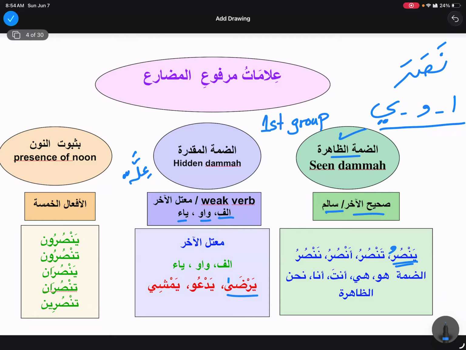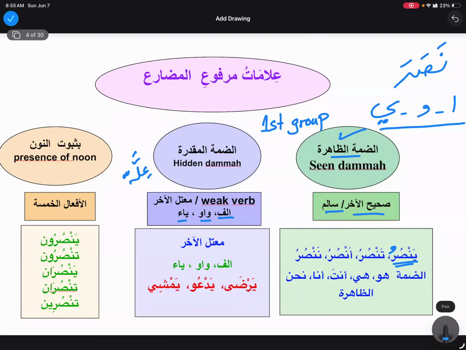So yarda is basically radiya in the madi, and then it becomes yarda. Radiya, yarda. What bab is it? Samia yasma'u. Radiya yardi, the bab of samiya yasma'u.